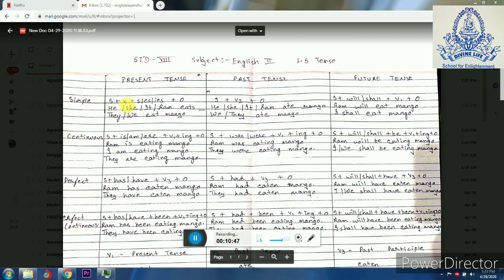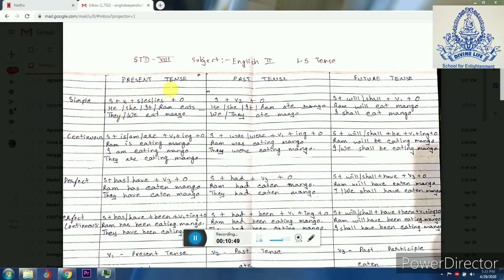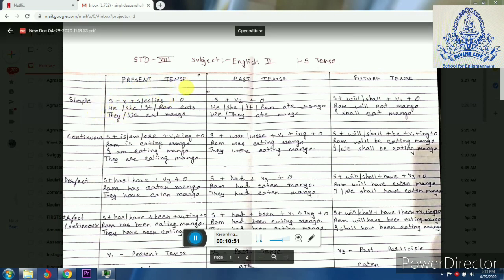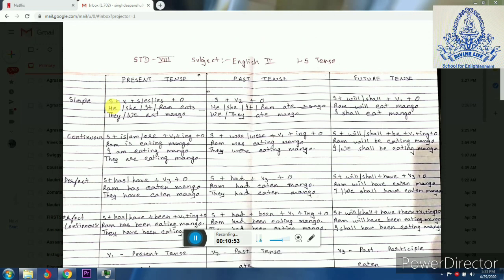I am going to start with the simple present tense. In simple present tense, we have a subject, we have verb 1. Here I have written V1, that means present tense, and it will have S, ES or IES depending on the subject, plus it will have an object.